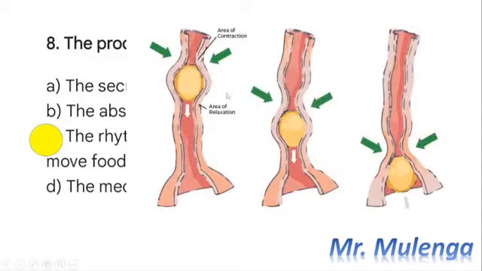So when you take a look at this alimentary canal, you can see we have the area of contraction where we have these smooth muscles. One part will be contracting, the other one will be relaxing. As it relaxes, the bolus will be moving just like that until it goes through the stomach. So this is what we call peristalsis. So we are done answering our question 8. We now move on to our question 9.